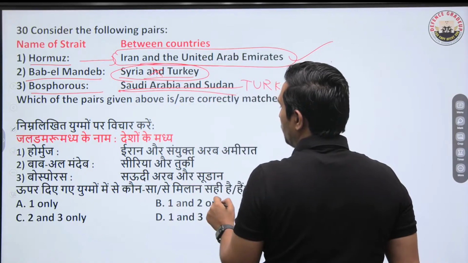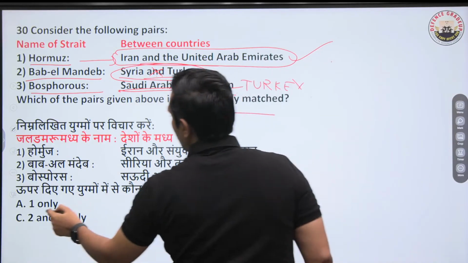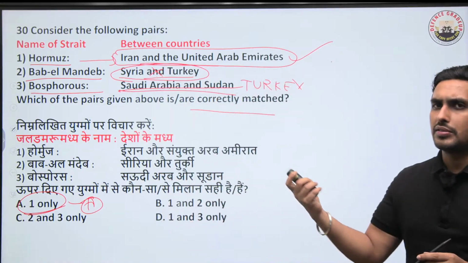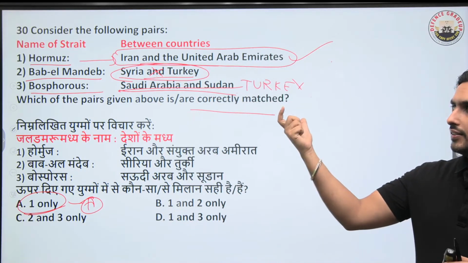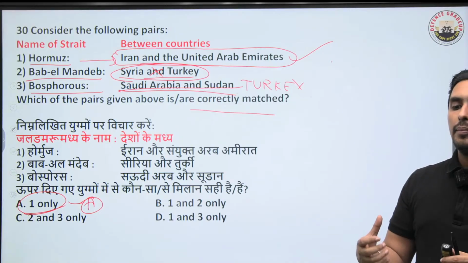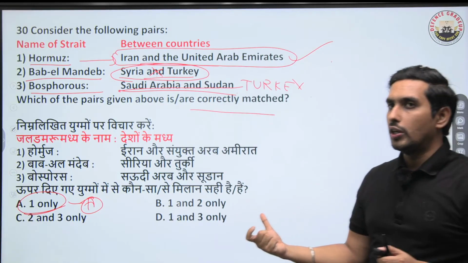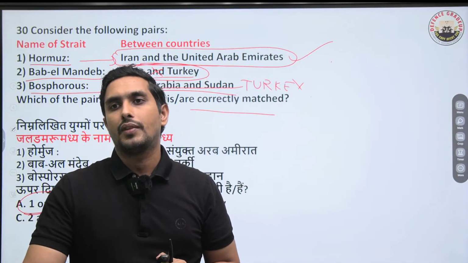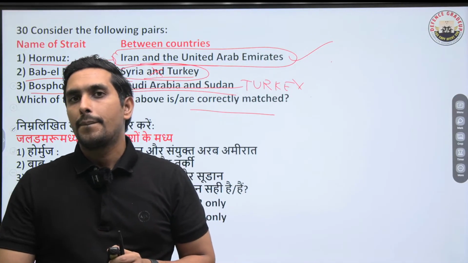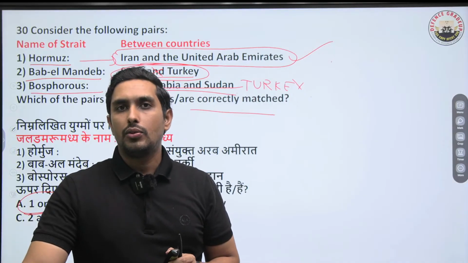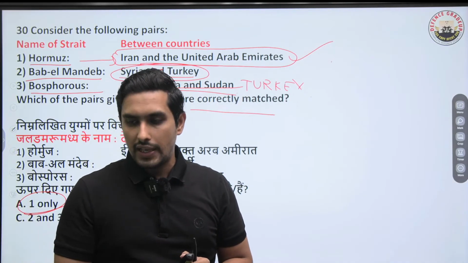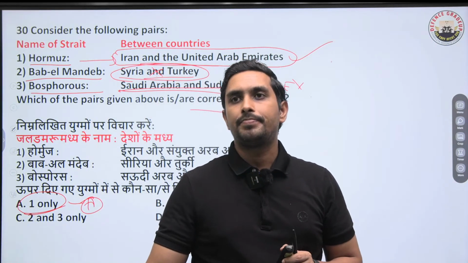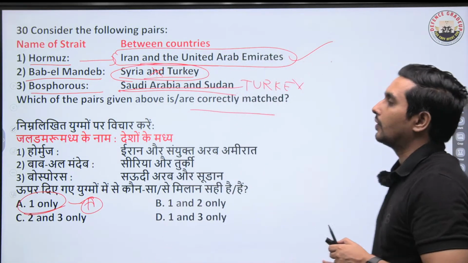So here I would say only one is correctly matched. So A has to be the right answer. Now this is a very basic question. If you're aware of these states which are in the news every day because of the geopolitical crisis going on, you should be in a position to answer that specifically. Very important this is. All right. I'm hopeful that you now have a decent level of clarity on these points. Okay. Moving ahead, let's move to the next one.